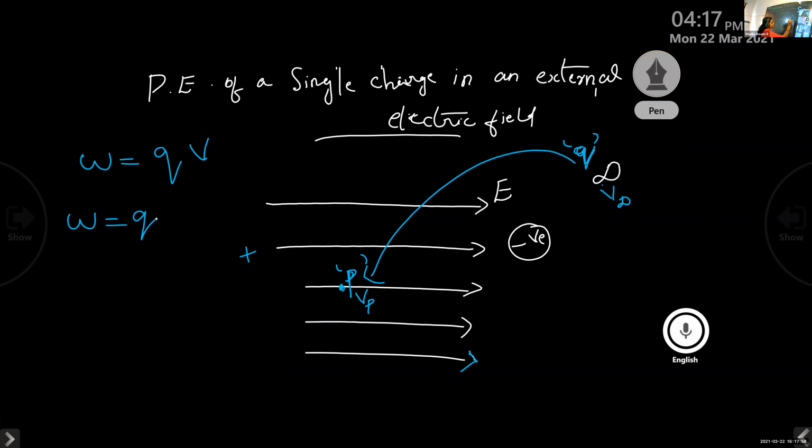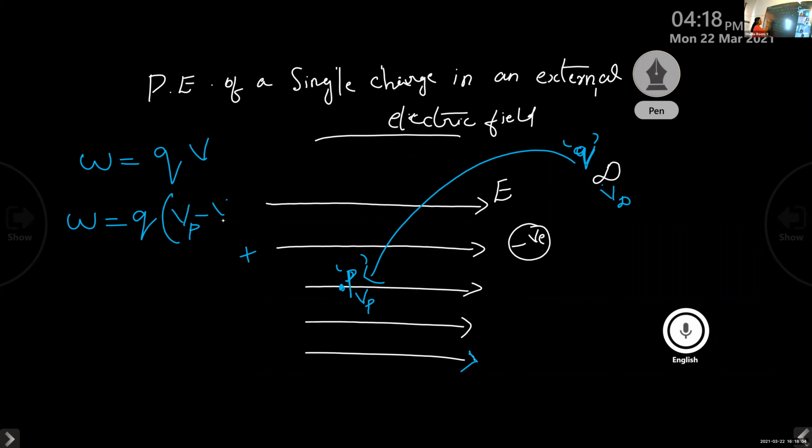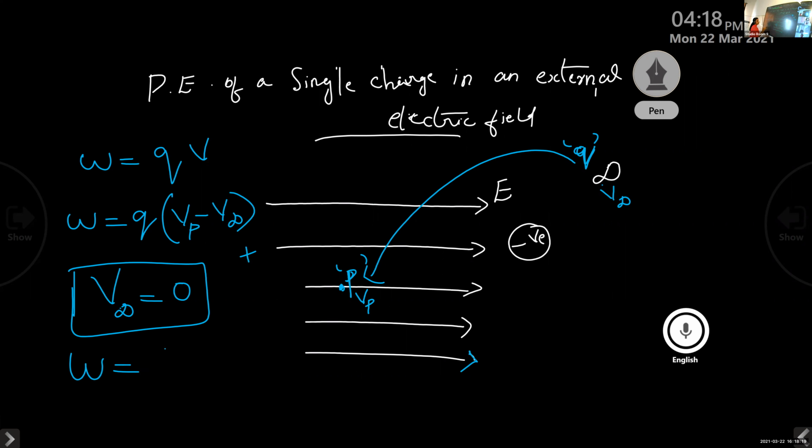We bring the charge from infinity to this point P, so the potential difference is Vp minus V infinity. But the potential at infinity is 0, so the second term cancels. So we have W equals Q into Vp.